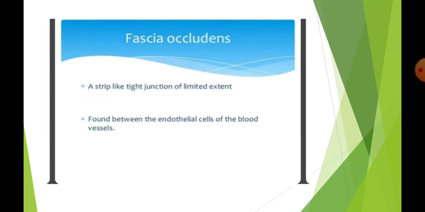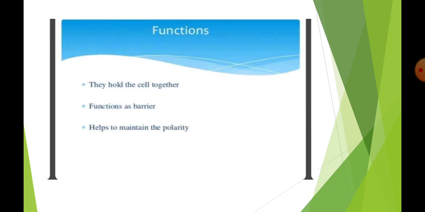Fascia occludens is a stripe-like tight junction of limited extent, found between endothelial cells of the blood vessels. Functions: they hold the cells together, function as a barrier, and help to maintain polarity. This is the basic knowledge of the tight junction. Thank you all.